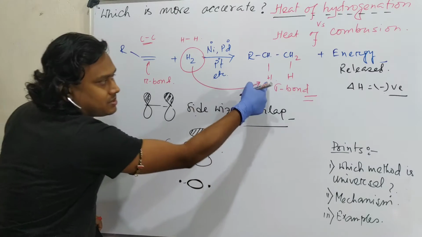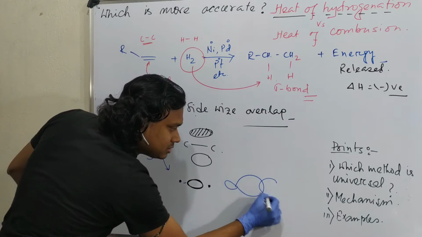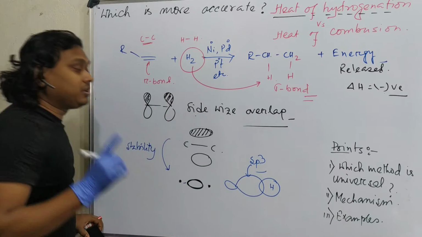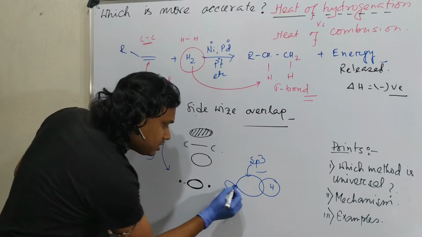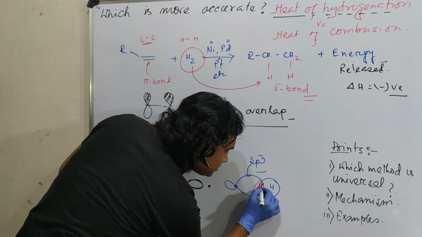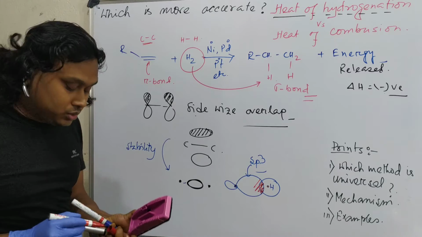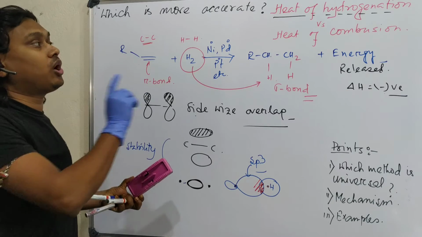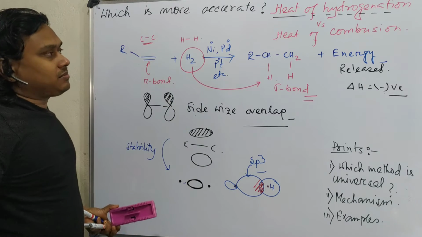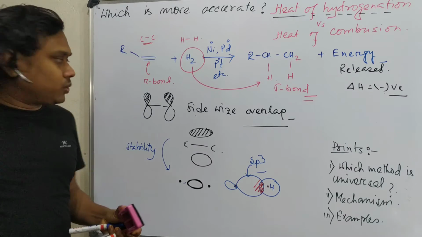And this other one is actually a sigma bond. In this case it is an sp3 bond, one sp3 with one hydrogen. That's why they are more stable, because the electron cloud is in the region in between the 2 nuclei. So this is the fundamental about heat of hydrogenation. Now this we understand, and a little bit about mechanism as I told.